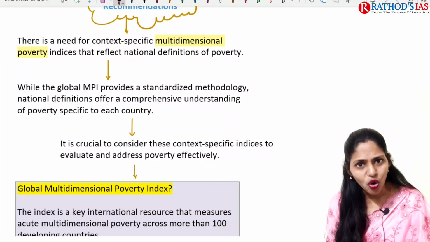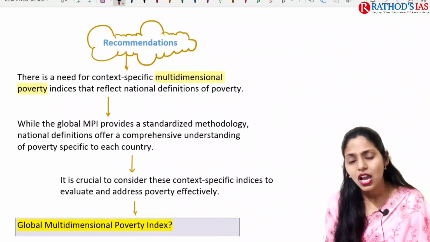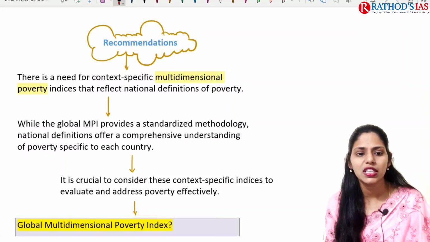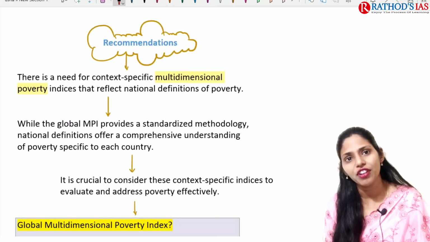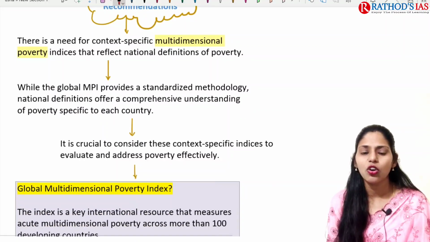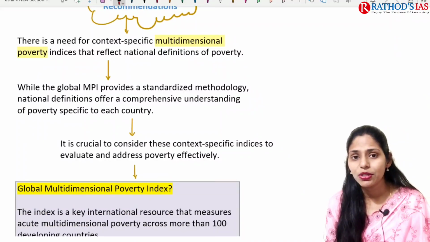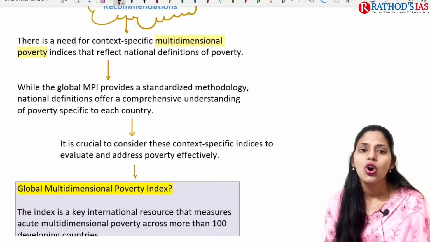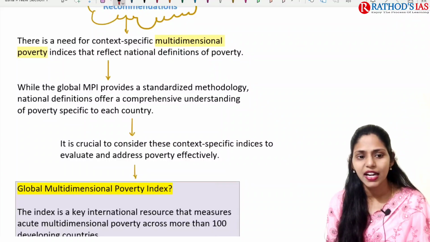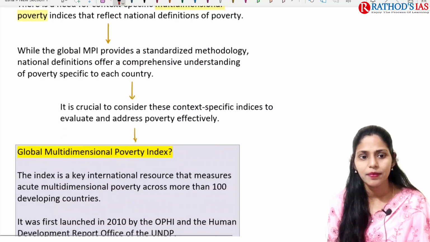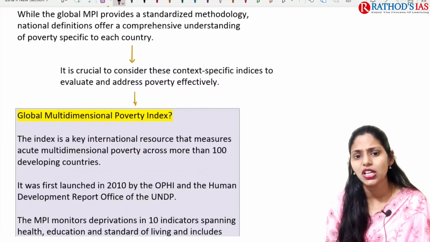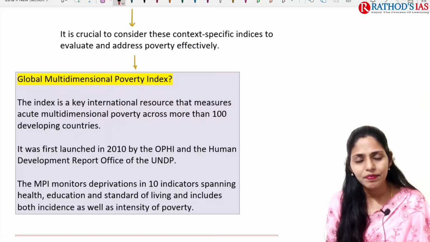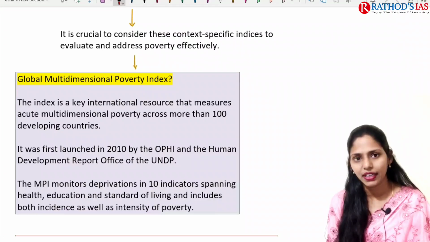Now what are the recommendations given by the multidimensional poverty index? First and foremost, they came up with changing the definitions of poverty, and also provided standard methodology and standard definitions. National definitions offer a comprehensive understanding of poverty specific to each country, and they are crucial for context-specific indices, so that we can evaluate them and address poverty effectively.